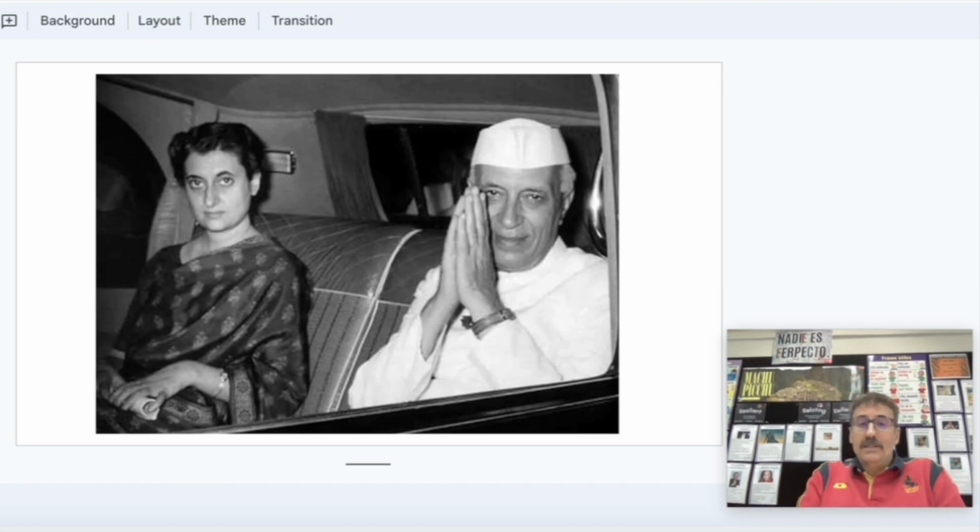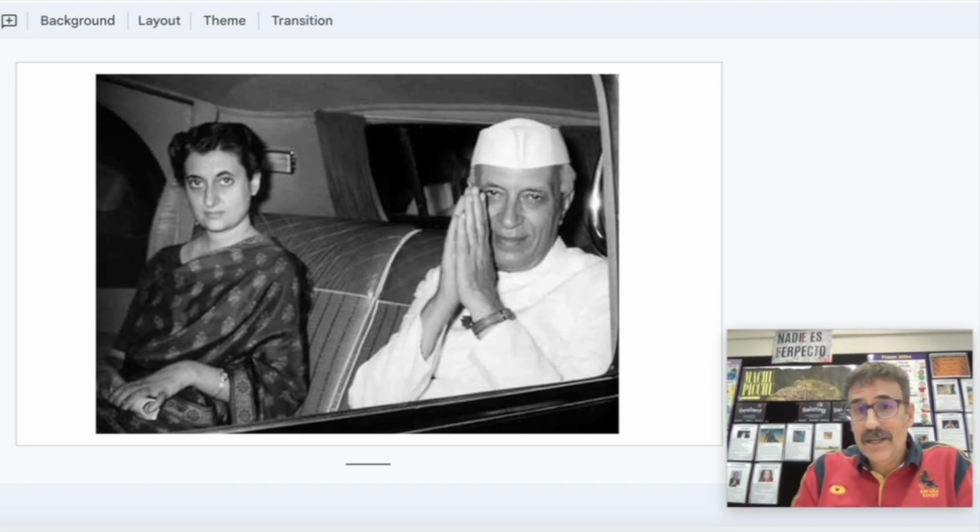We talk about Jawaharlal Nehru, very important, and students in my school may know who he is, or at least the name, because there is a park 1 kilometer away from here that is called Nehru Park. He was the first Prime Minister of India, very important in the independence of India.